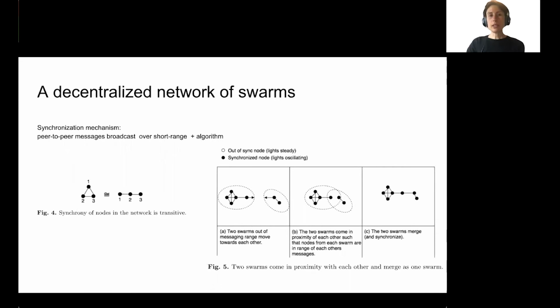In order to implement this, we use the fact that synchrony has a transitive property, and we use peer-to-peer messages broadcast over short range and a synchronization algorithm. In terms of how we use the property that synchrony is transitive, when two nodes are in sync, another node that comes near them only needs to synchronize with one of those two nodes in order to be in synchrony with the others as well. Our system allows multiple swarms to merge as well as separate.